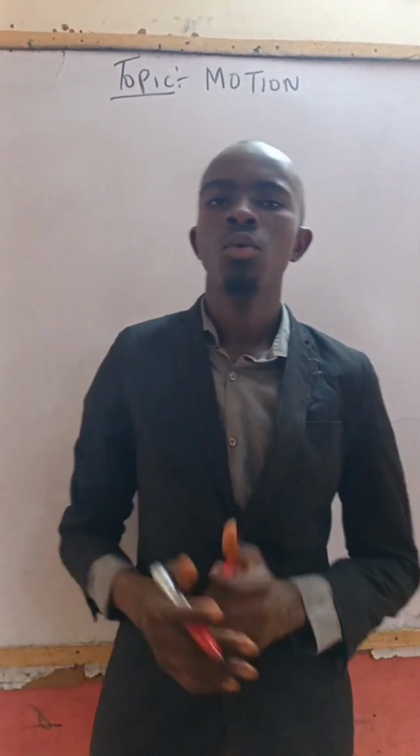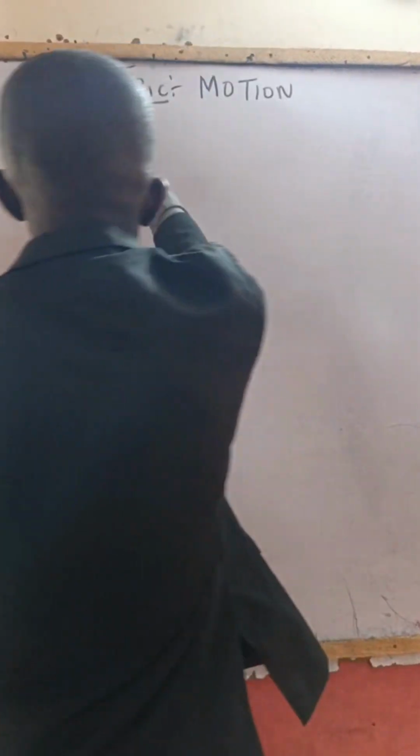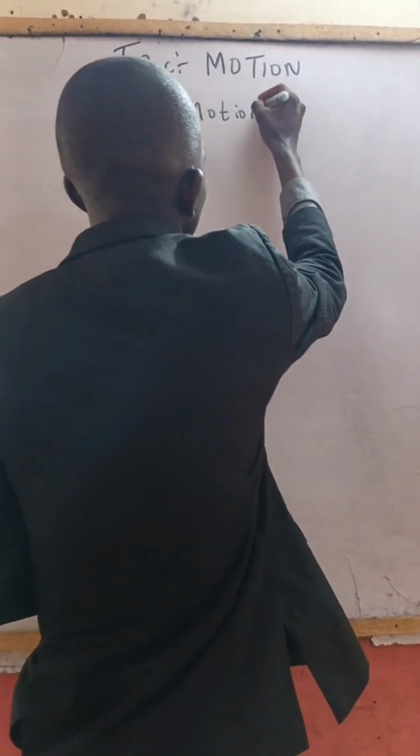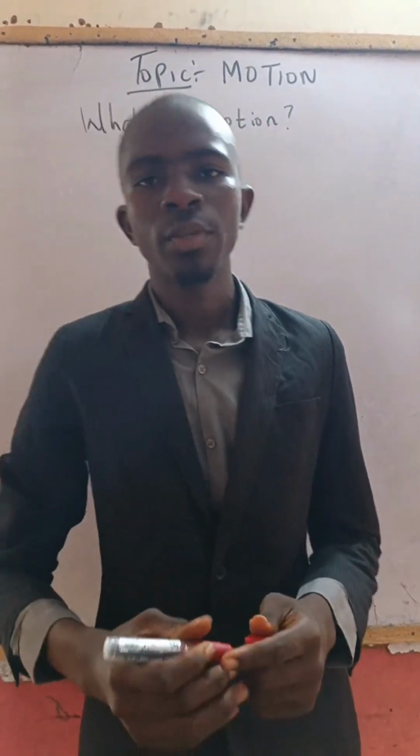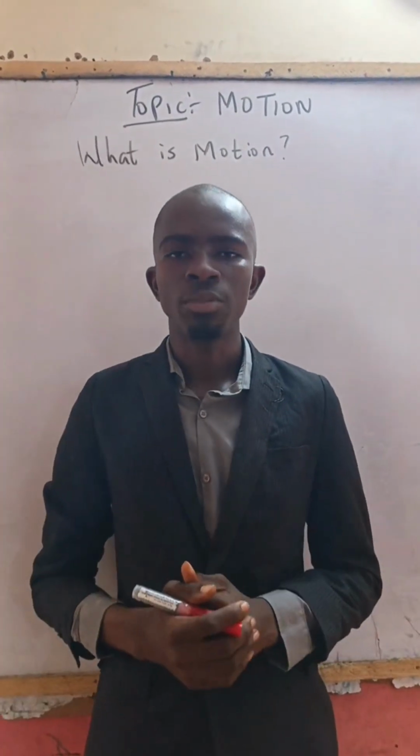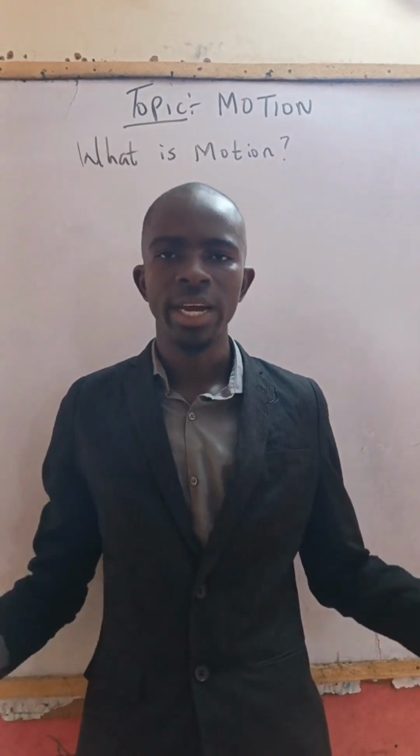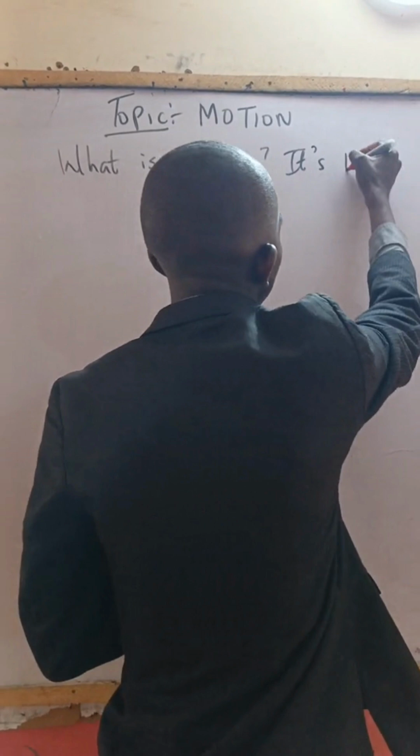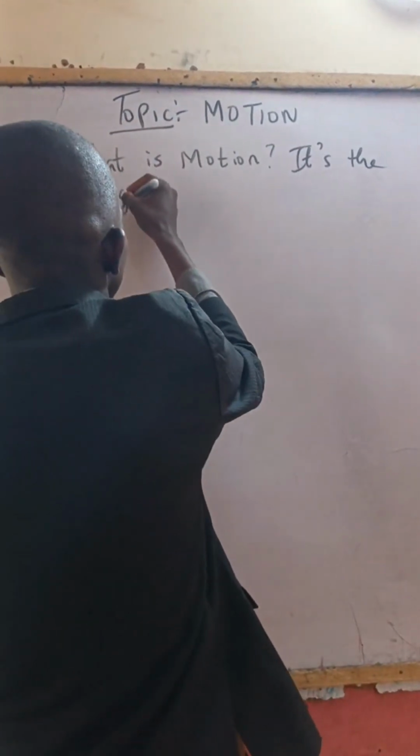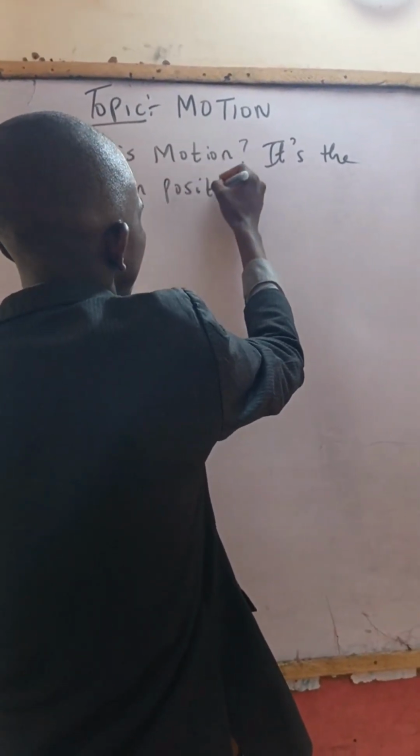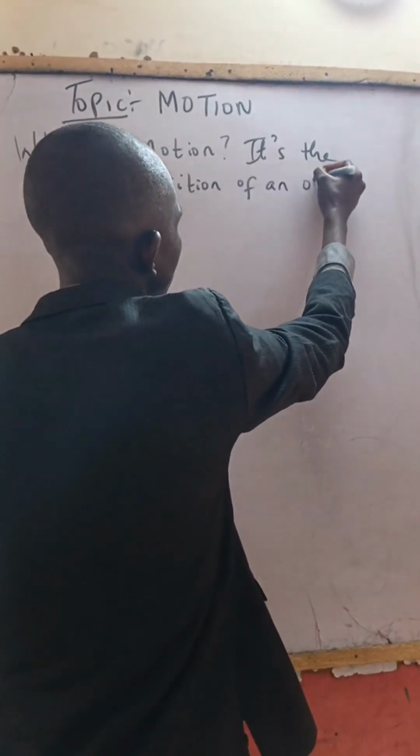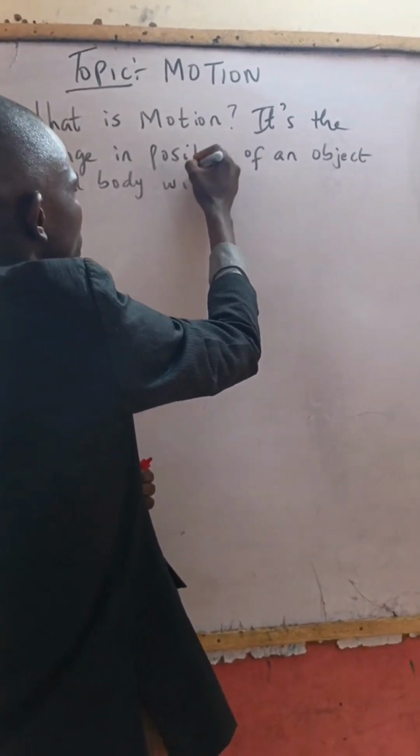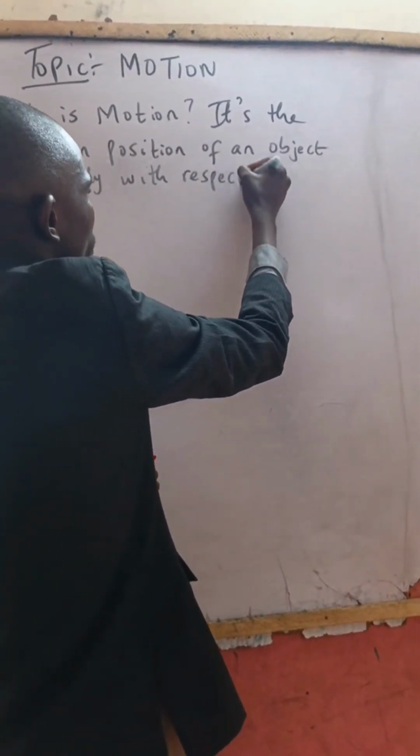To start with, what is motion? Motion is the change in position of an object or a body with respect to time.